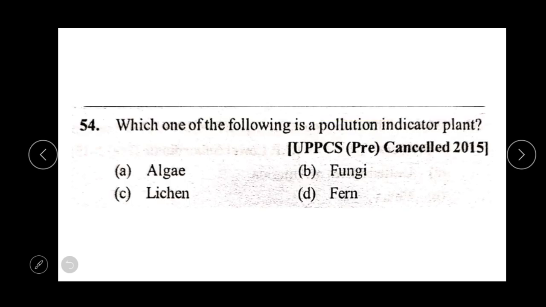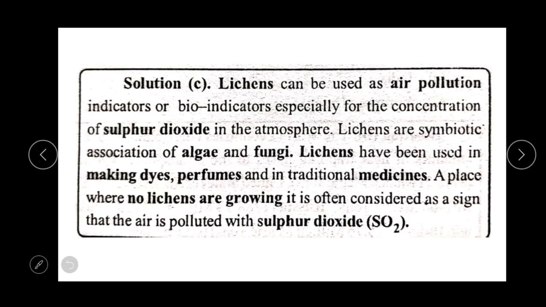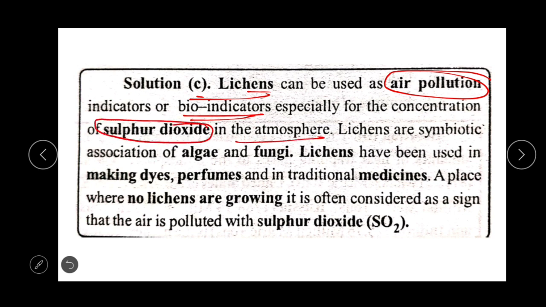Which one of the following is a pollution indicator plant? Algae, lichen, fungi or fern? And the right option is C, that is lichen. Lichens can be used as an air pollution indicator or a bioindicator, especially for the concentration of sulfur dioxide in the atmosphere. So where there is sulfur dioxide in abundant amount, there will be no presence of lichen.